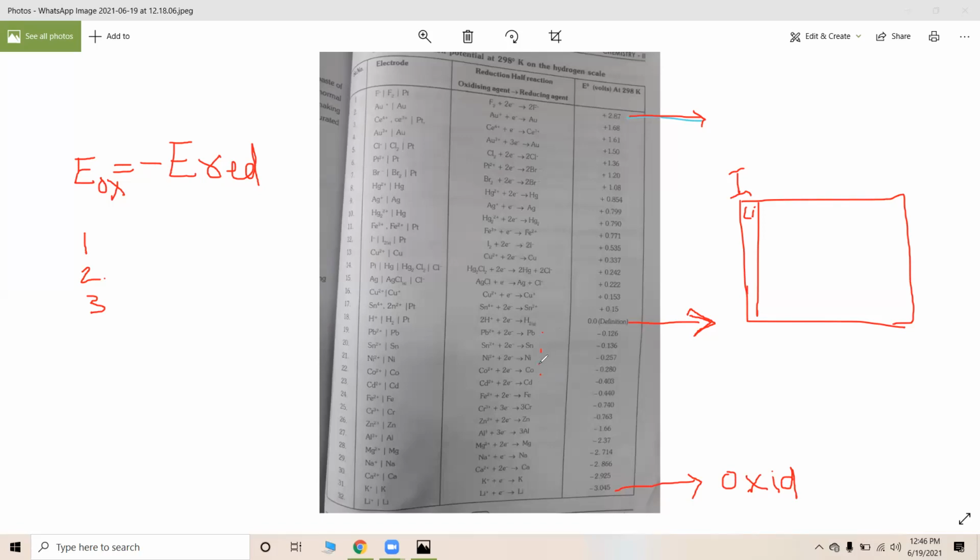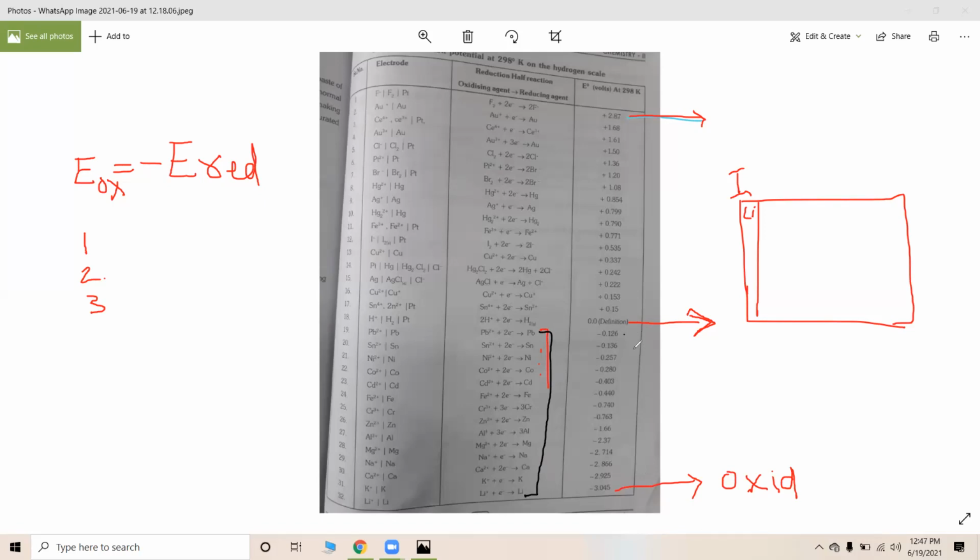What do you mean by this? When any metal below hydrogen is added to an acid, hydrogen gas is released. Any element having high oxidation potential than hydrogen, meaning negative oxidation potential or high reduction potential, here they are having less reduction potential than hydrogen.